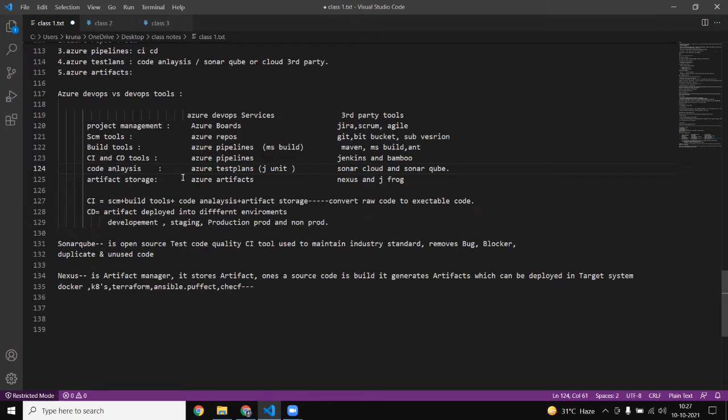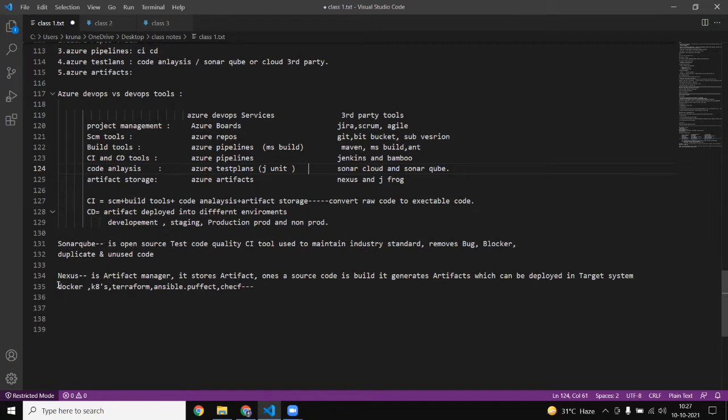So this is our code analysis, and then we go for artifact storage. For artifact storage, we have Azure Artifacts, and here we can go with either Nexus or JFrog. These are the names of third-party tools, and the most famous third-party tool is Nexus.